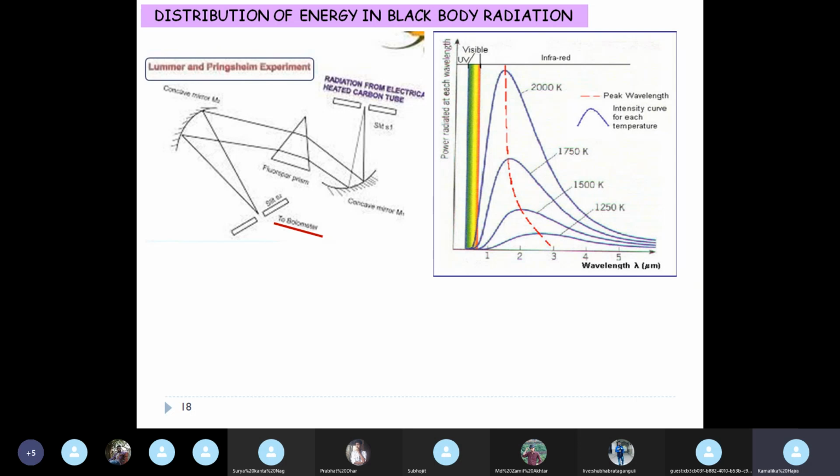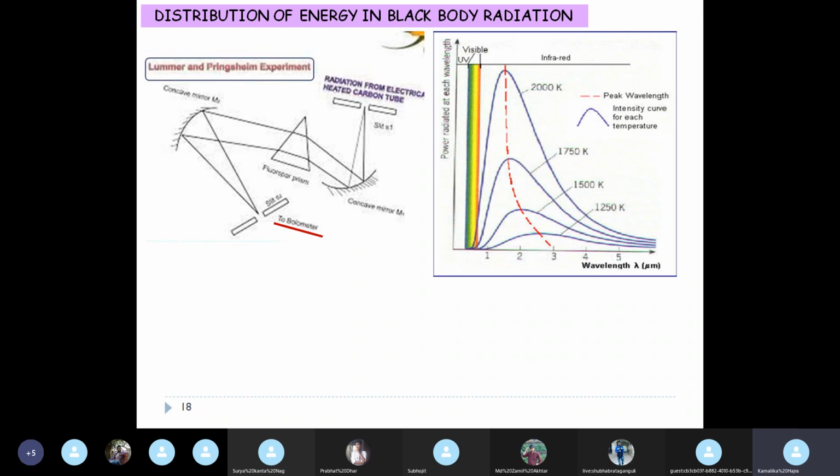But this is the general curve that is followed by all black bodies. Whatever material of black body you take, if you analyze the distribution of energy against wavelength or frequency, the nature of the curve is the same.